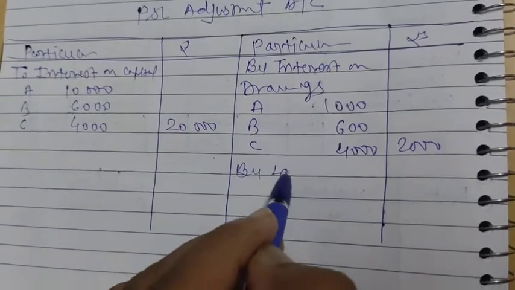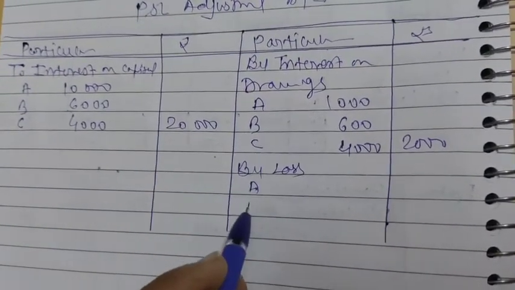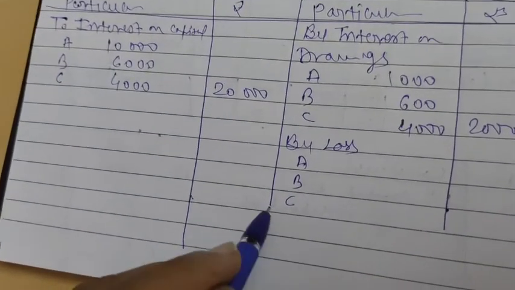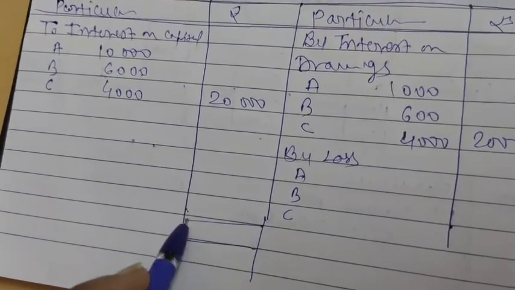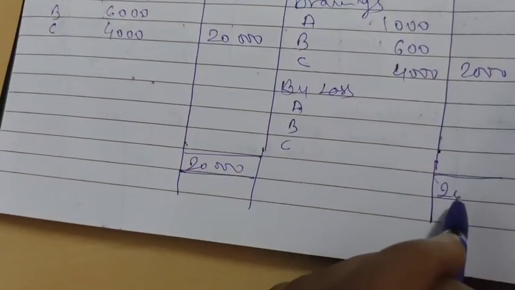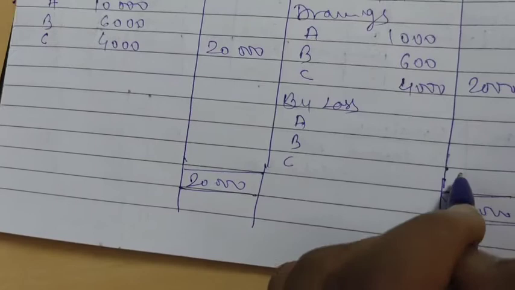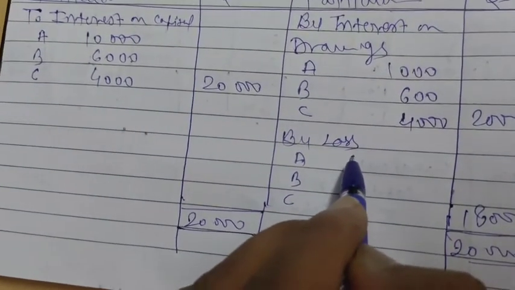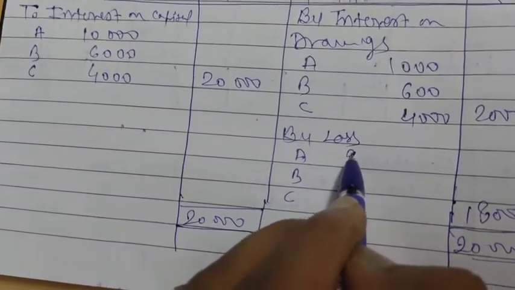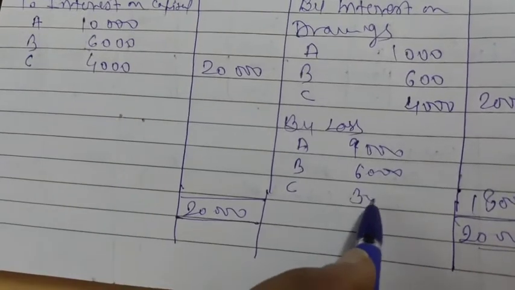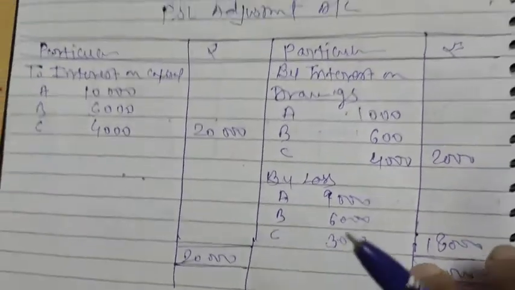By loss, R, S, T, 20,000, and the loss is 18,000. It will be divided in 3:2:1 ratio: 9,000, 6,000 and 3,000.